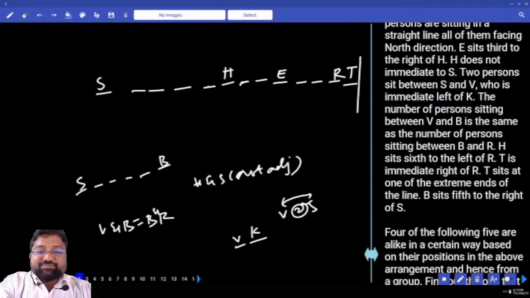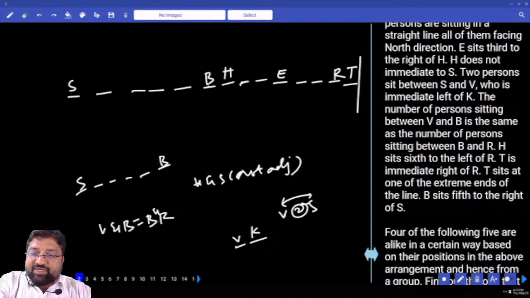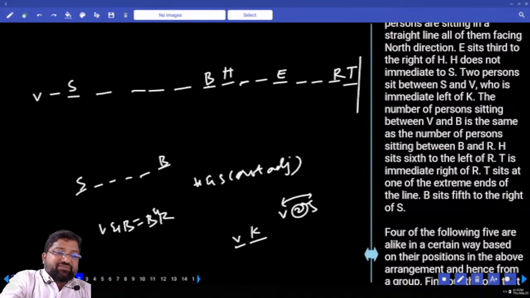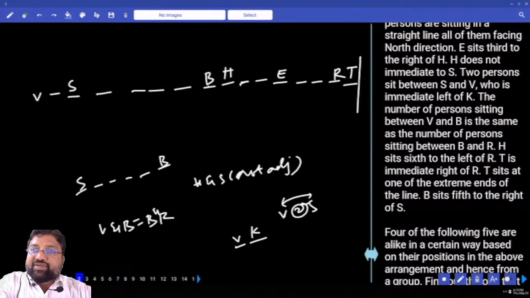If I put S here, fifth right? No. If I put S here, this is B. How many between B and R? 1, 2, 3, 4, 5, 6. Now if I go for the left side, 1, 2, 3, 4, 5, 6, and this is V, a problem. In between B and S, there should be how many people? 2 people. This is also still not my answer.